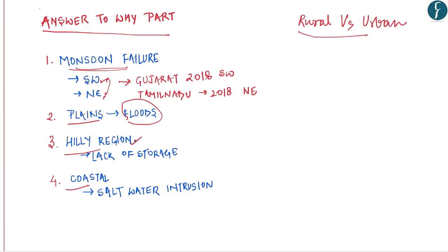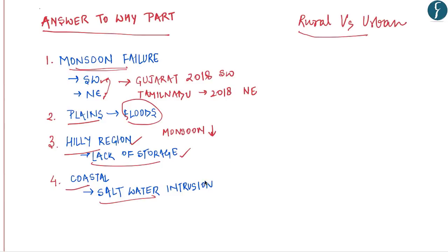Then in hilly regions, the problem of lack of storage exacerbates the water stress conditions. For example, the Shimla water crisis of 2017-18 was because first the monsoons failed. On top of that, the storage capability of these hilly regions is extremely small, and hence it leads to the creation of water stress. As we know that salt water is not fit for drinking, and hence the coastal areas are perennially dependent on underground water for drinking purposes.